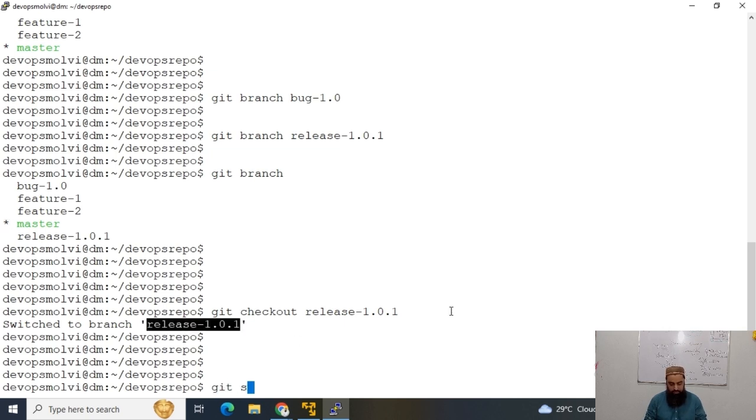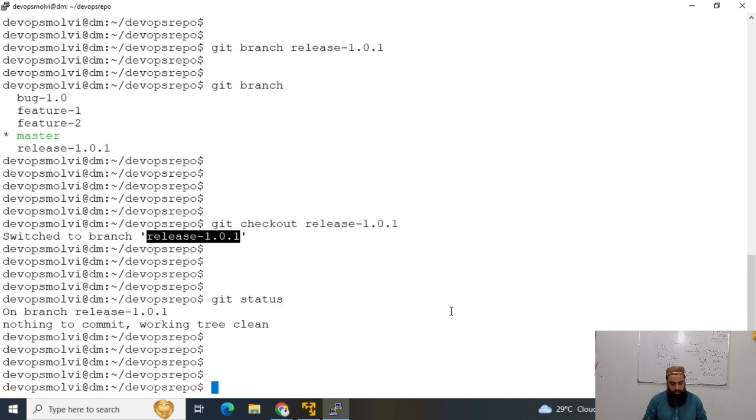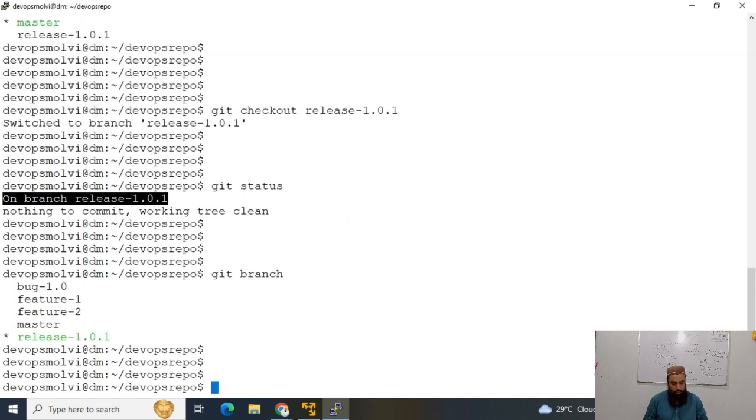Git status, and we can see that we are already on branch release-1.0.1, and git branch will also tell us that your pointer is pointed towards this branch. So guys, that's how we can switch among different branches.